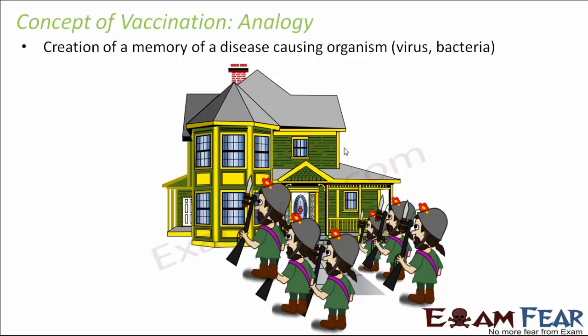This is how the concept of vaccination works. So I hope now you understood the role of microorganisms here. The vaccine or the sample which is prepared to create memory inside the body is prepared with the help of weak or dead microbes. That is where microbes play a role in the process of vaccination.